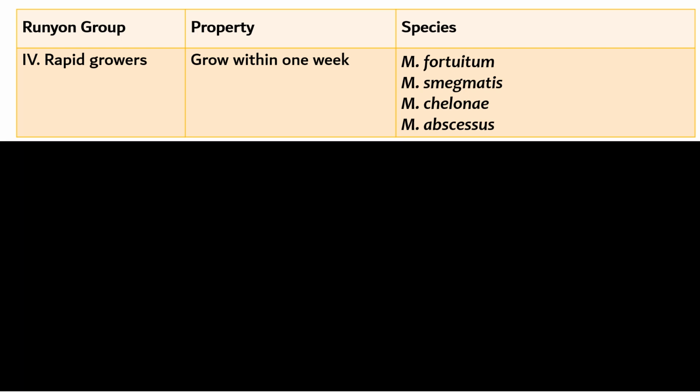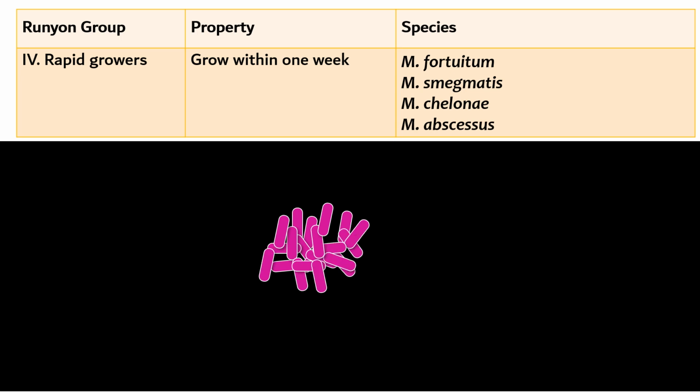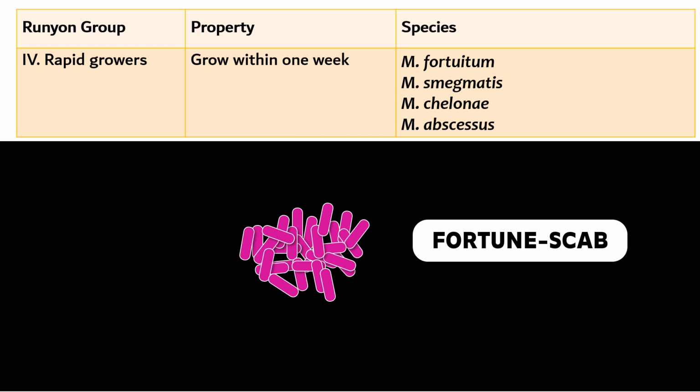Friends, look at this illustration here. They are growing rapidly. What is the mnemonic for this group? It is fortune scab. The word fortune tells us that Mycobacterium fortuitum is a part of this group, and S stands for smegmatis, C stands for chelonae and AB stands for abscessus. This is how you can easily remember this group.